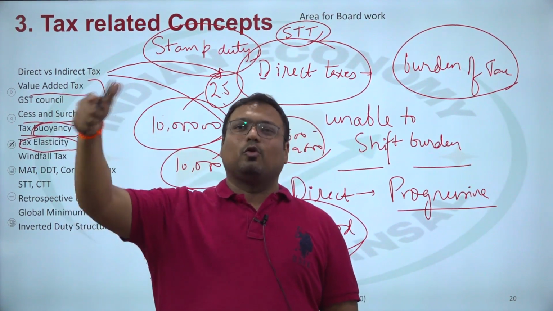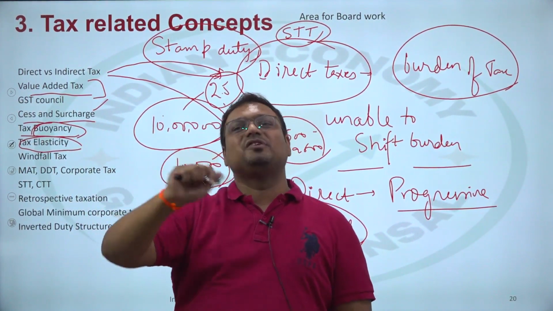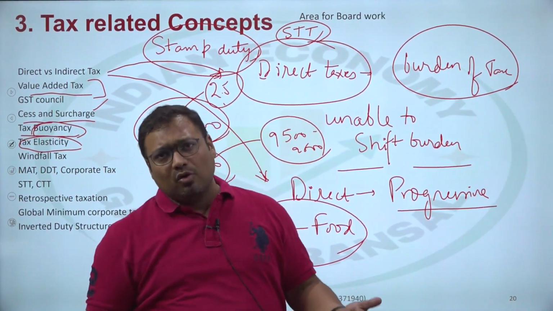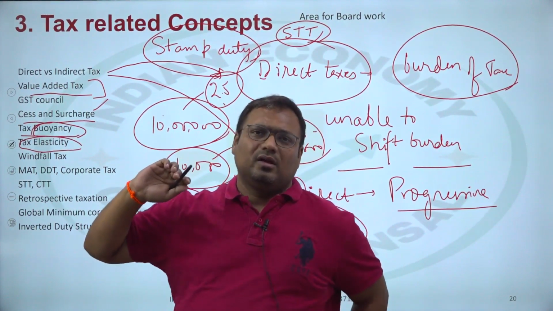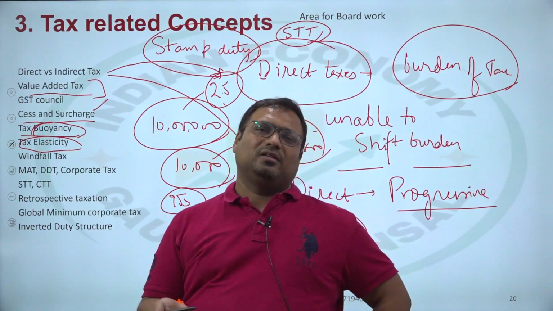So, an object which floats above the water surface. Here, tax which always remains above GDP. What does it mean? That your tax revenue grows more than the GDP growth rate. Then we call it buoyant. Otherwise we call it non-buoyant. That is the concept of tax buoyancy.